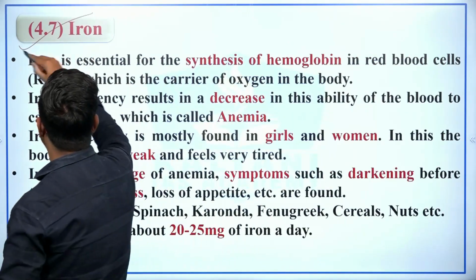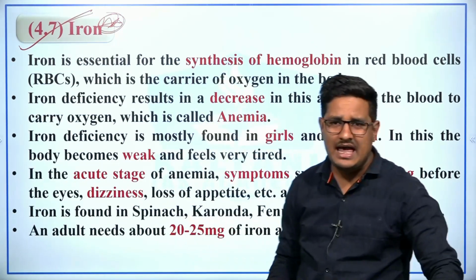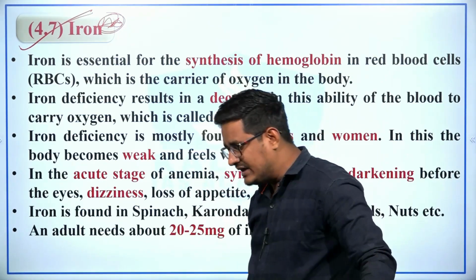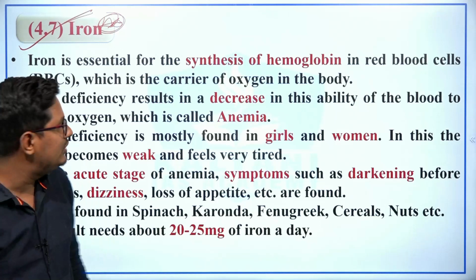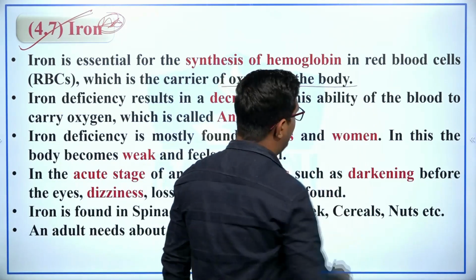Now iron, which is the most important, and iron has been asked in various examinations, right? Iron is essential for the synthesis of hemoglobin in RBCs, which is the carrier of oxygen in the human body.